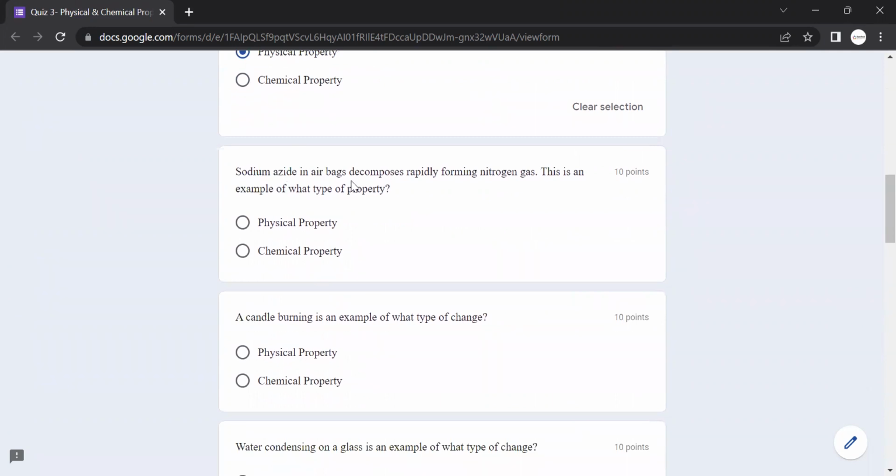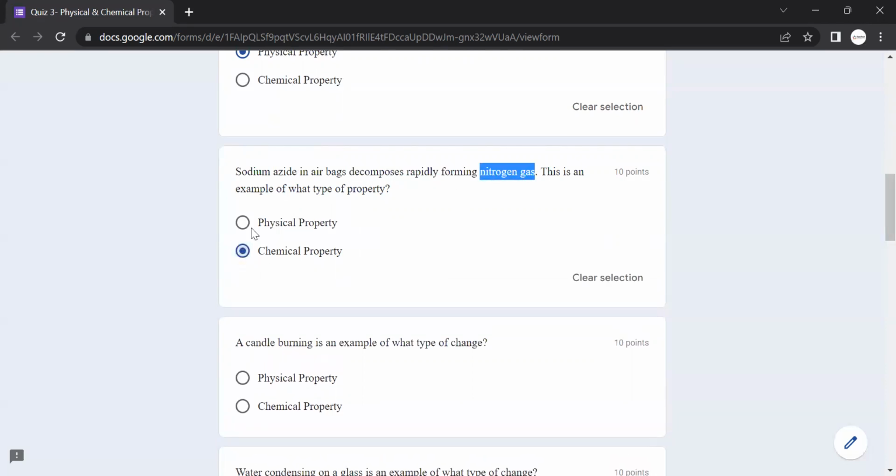Sodium azide in airbags decomposes rapidly, forming nitrogen. This is an example of what type of property? So decomposition rapidly forming nitrogen gas. If there is a forming of some chemicals, again, we say that this is a chemical property.